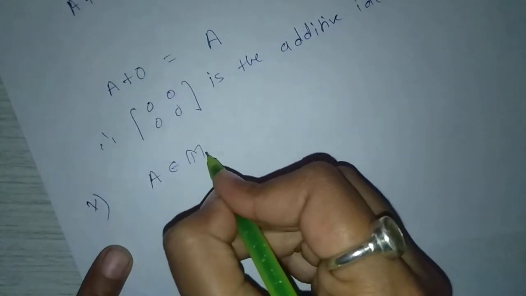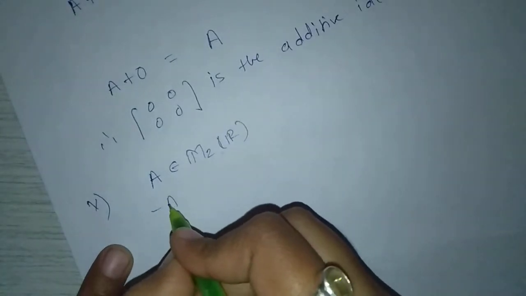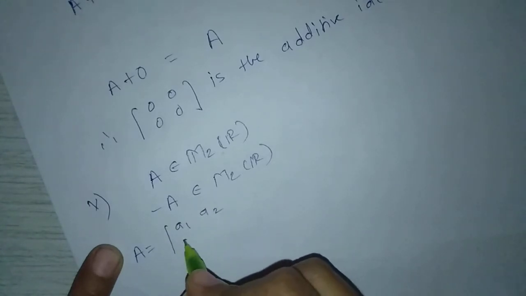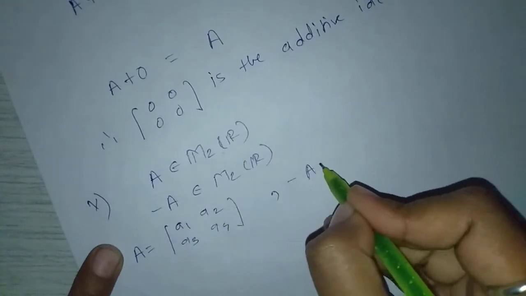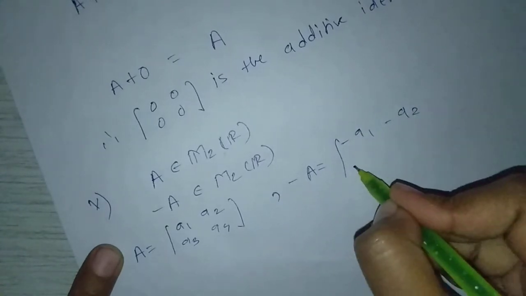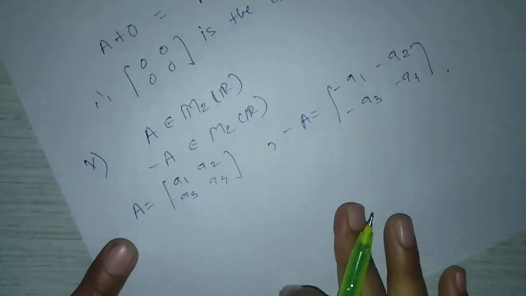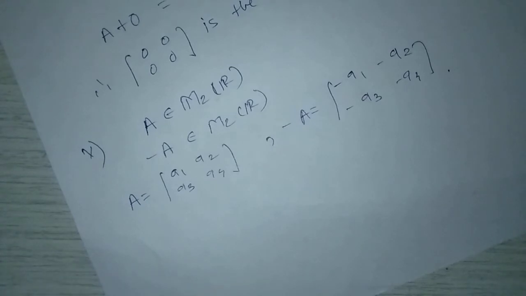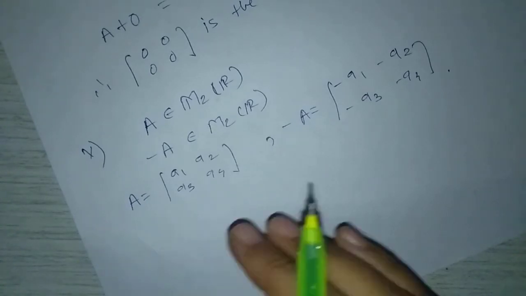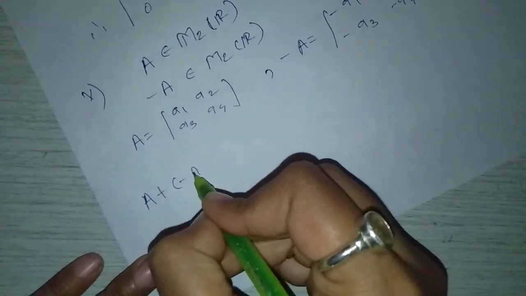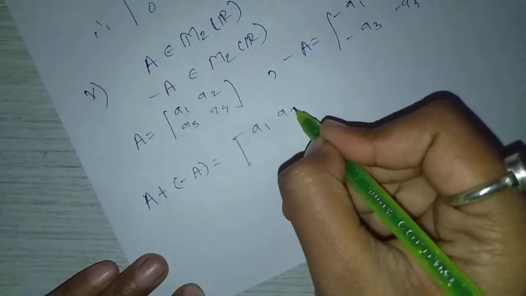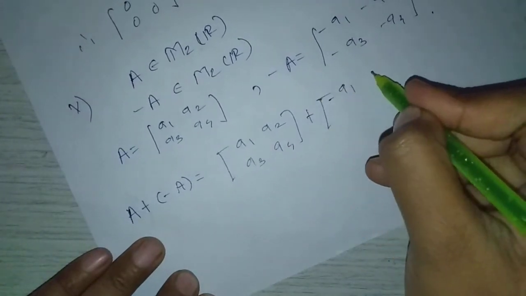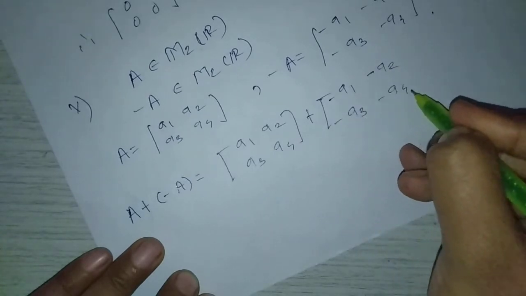Next one is the negative of A. A belongs to M2 of R, minus A also belongs to M2 of R. Means A equal to A1, A2, A3, A4, minus A equal to minus A1, minus A2, minus A3, minus A4. To show that minus A is the negative of A, we have to show that A plus minus A equal to the null matrix. Means A plus minus A equal to A1, A2, A3, A4 plus minus A1, minus A2, minus A3, minus A4.